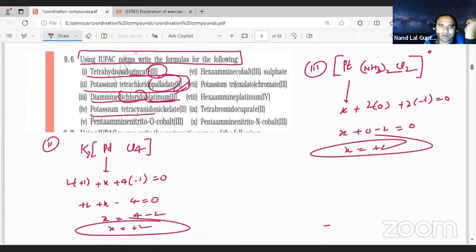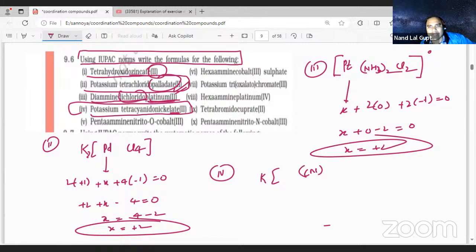Potassium tetracyanido nickelate second. Now ATE is there, so this is negative. So here you see K, that is potassium, outside. Tetracyano, CN will be how many times? 4 times. Tetracyano nickelate, Ni nickelate is there, and a negative charge should come.